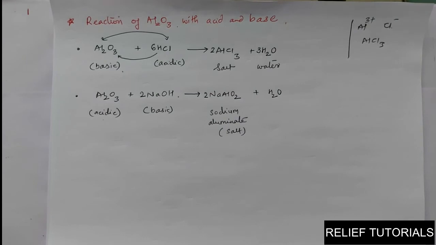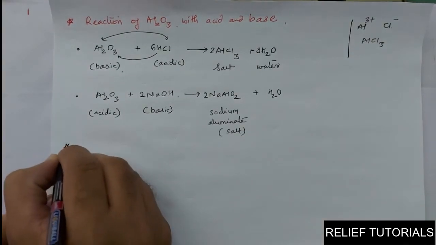Some metals, actually the metals like sodium and potassium and lithium, the highly reactive metals. Okay, so these metallic oxides, sodium oxide and potassium oxide, dissolve very fast.